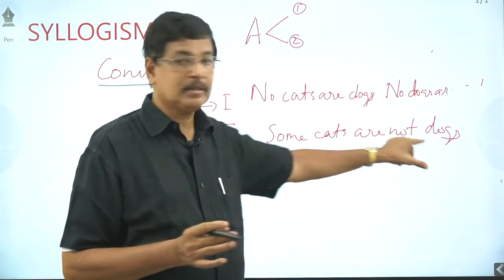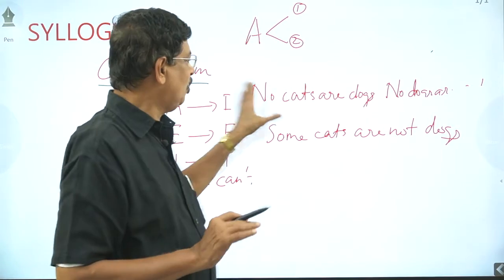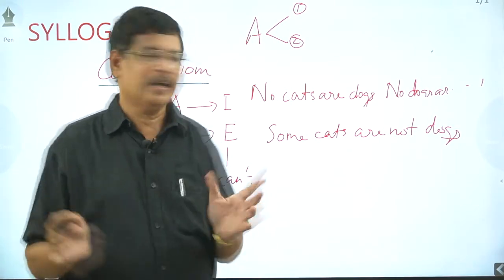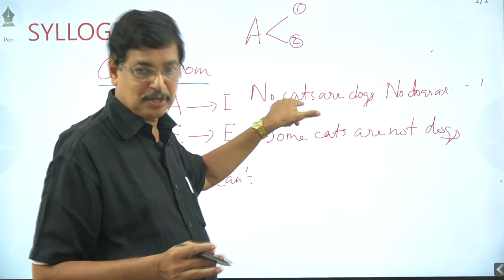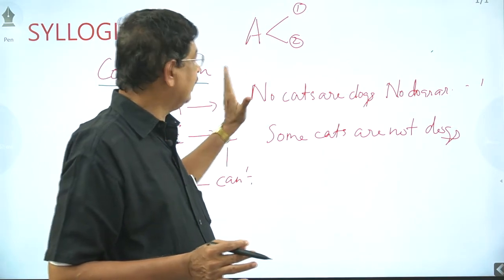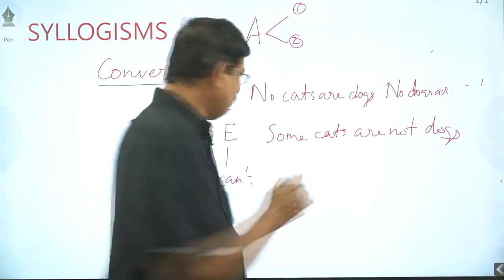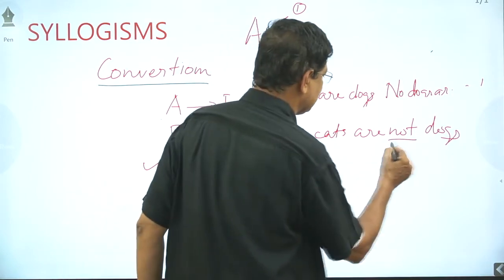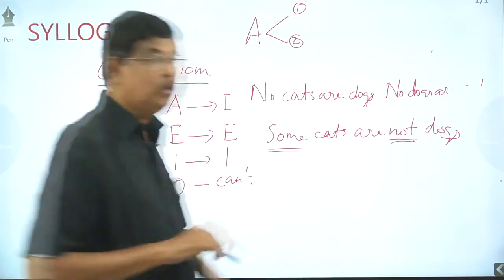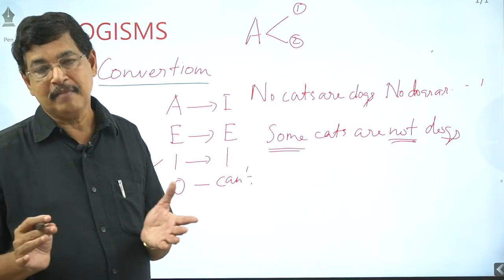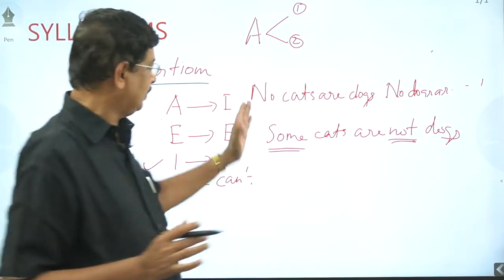Some cats are not, answer is no. Here also, no cats are dogs, answer is no. Therefore this can include the first one. When you are getting no cats are dogs, you can always use some cats are not. Some not is the specification. When no is there, you can always use some not also together with the same.